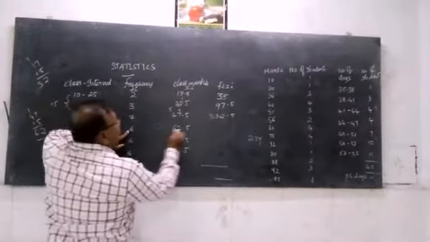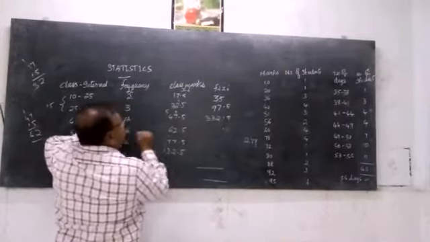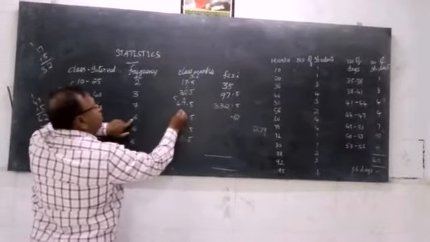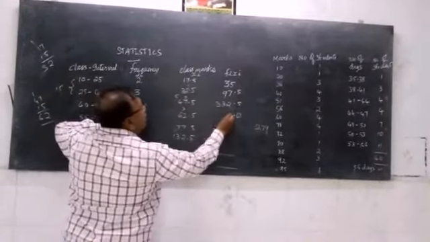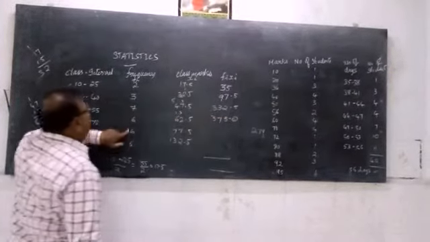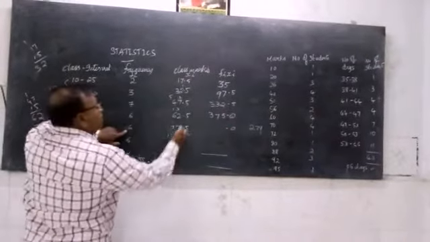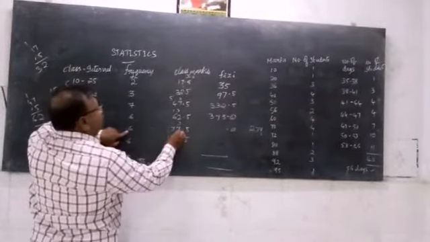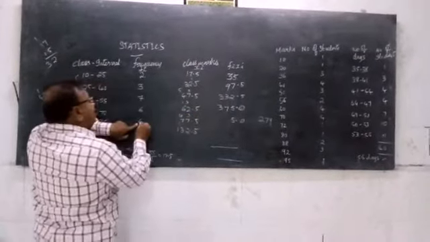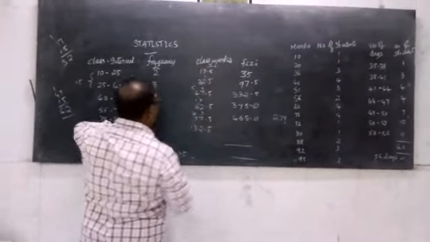Then 6 times 62.5: 6 fives are 30, 0, carry 3, 6 twos are 12, plus 3 is 15, carry 1, 6 sixes are 36, plus 1 is 37. Then 6 times the next value: 6 fives are 30, carry 3, 6 sevens are 42, plus 3 is 45, carry 4, 6 sevens are 42, plus 4 is 46.